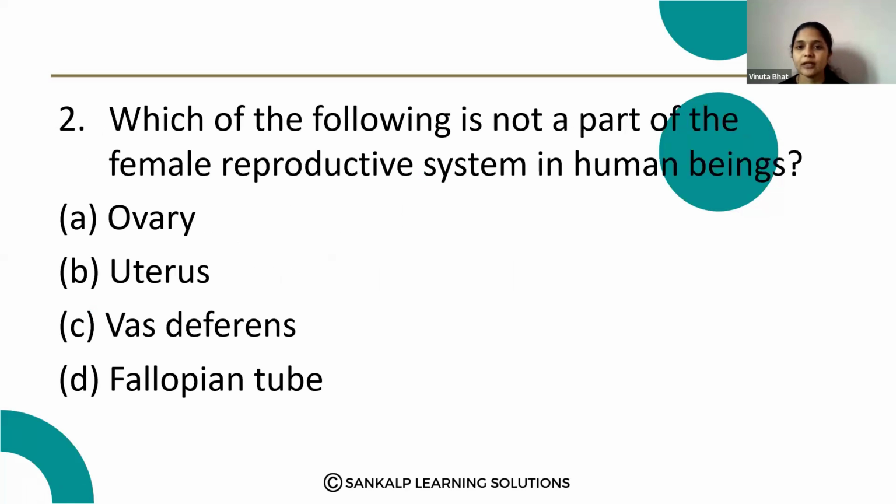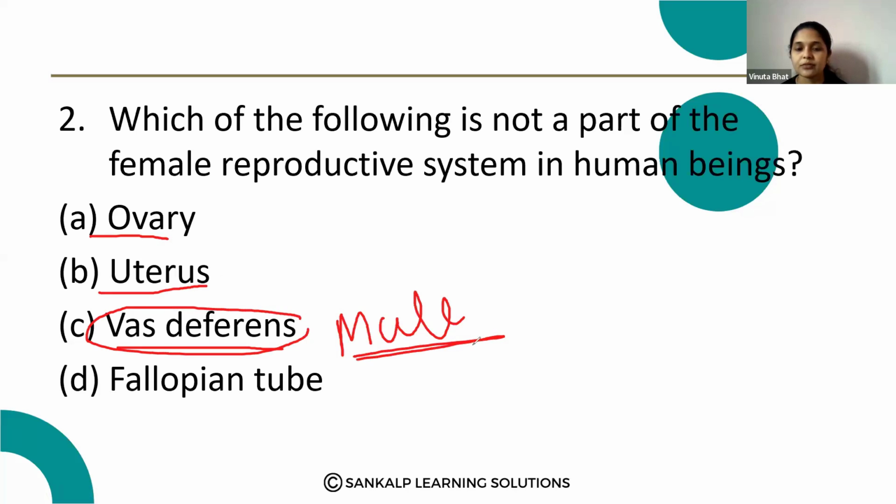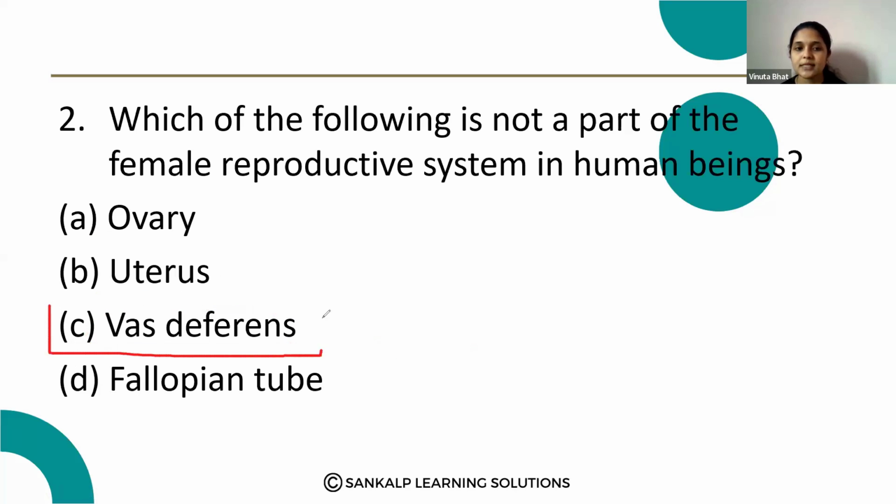Ovary, uterus and fallopian tube are parts of the female reproductive system, but vas deferens is part of the male reproductive system. Here, option C is the correct answer. Vas deferens is not a part of the female reproductive system.